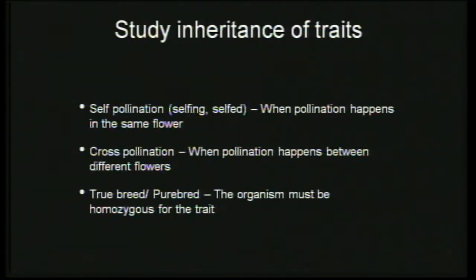Then there is another term they will come across: true breed, or pure breed, or purebred organisms, flowers, plants. How do you get these true breed forms? If I'm interested in getting only plants with purple color flowers, then first I will choose those plants which have purple flowers among the different kinds of flowers. I will self-pollinate, or cross-pollinate with those flowers which have purple color.